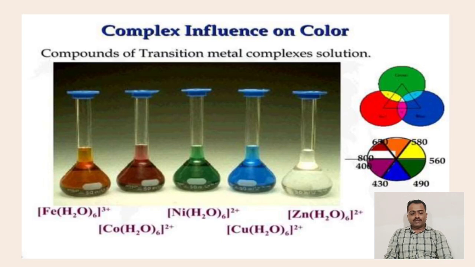Here, look at this: the complex influence on color. Generally, all transition series metal ions, when they form a coordination complex, show coloration phenomena. A beautiful example here: the [Ti(H2O)6] tripositive coordination complex shows a different color. The [Co(H2O)6] dipositive coordination complex shows a red wineish color. The [Ni(H2O)6] dipositive coordination complex shows a greenish color. The copper coordination complex shows a blue color, and the zinc coordination complex is colorless or transparent.